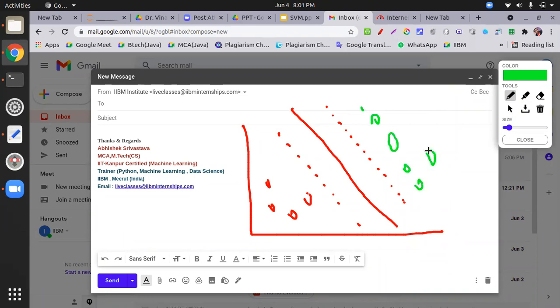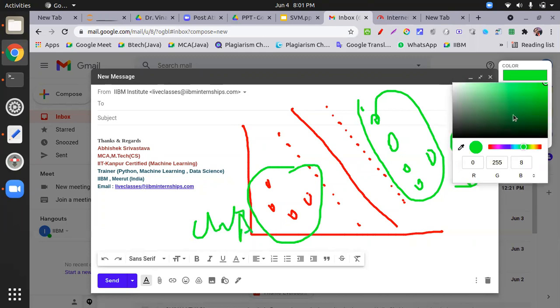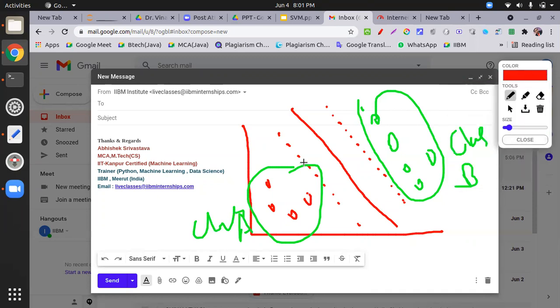Okay, so my question is, the support vector machine classifies these points as class B, and these points as class A. Now what happens if any red point lies in this space?